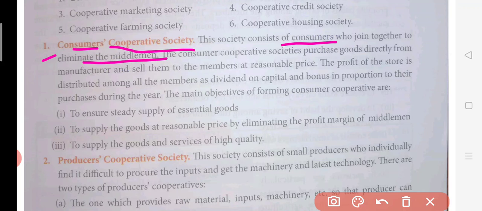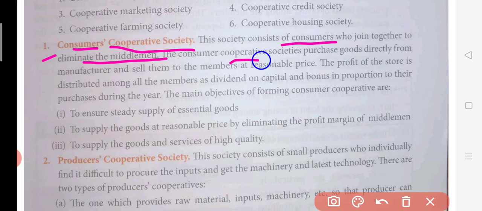Middlemen are those people like retailers and wholesalers, because of whom the prices of the goods get increased in the market, because they also add their profit to it. So if the consumer cooperative society deals directly with the manufacturer, then they can negotiate and get these goods at a much cheaper price, and whatever margin of the middleman has been eliminated will be their saving. Because they are buying directly from the manufacturer, they will be getting everything cheap.